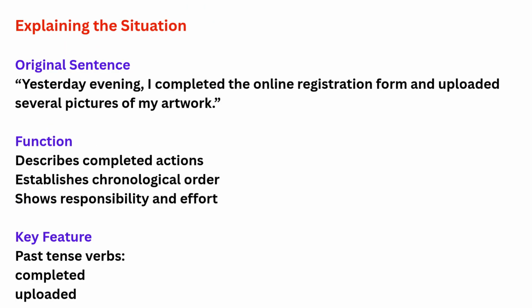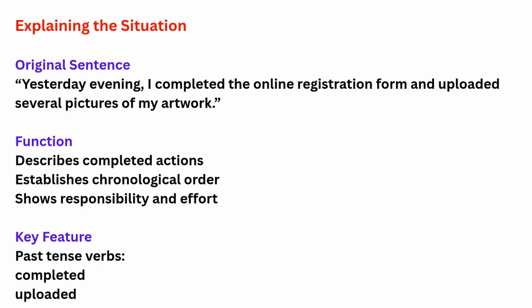After providing background information, the writer explains the situation in chronological order. The email states, "Yesterday evening, I completed the online registration form and uploaded several pictures of my artwork." Notice that the writer clearly describes the actions that were completed. Using chronological order helps the reader follow the sequence of events easily.